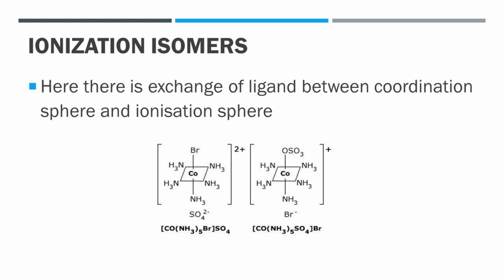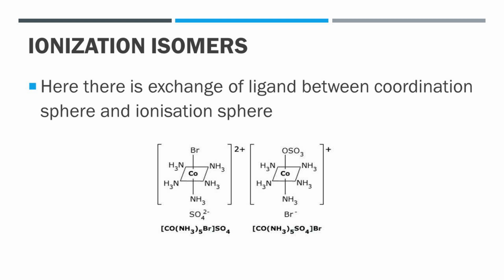For example, [Co(NH3)5SO4]Br, and in the second one [Co(NH3)5Br]SO4. Here the SO4 2- ion is bonded to cobalt in the coordination sphere, while Br- is in the ionization sphere in the first case, and in the second case Br- is in the coordination sphere while SO4 2- is in the ionization sphere.